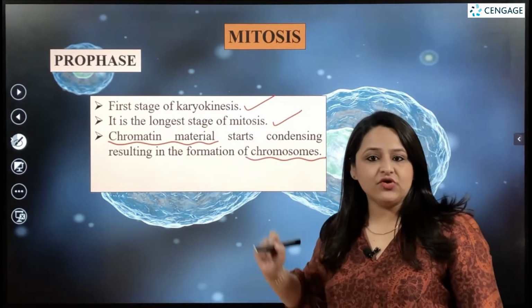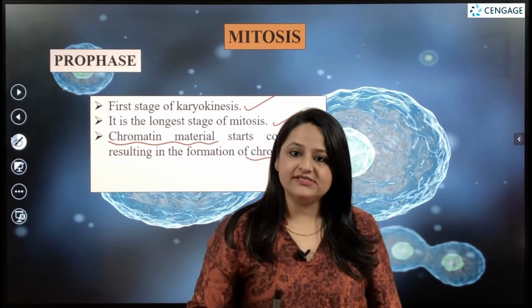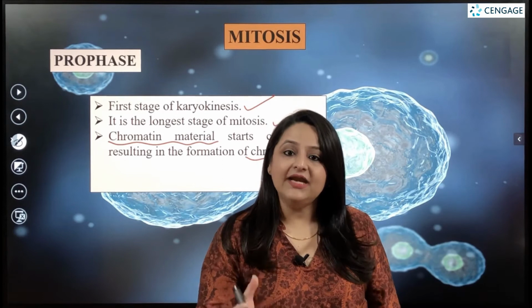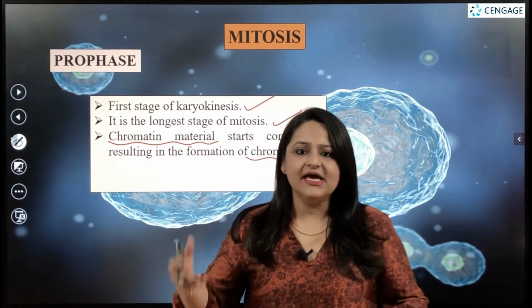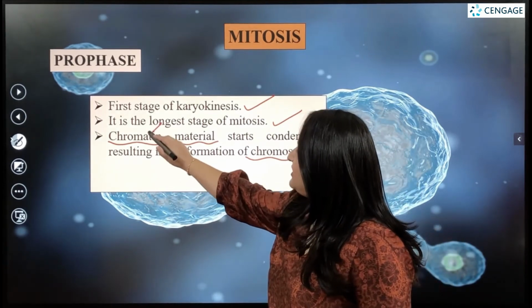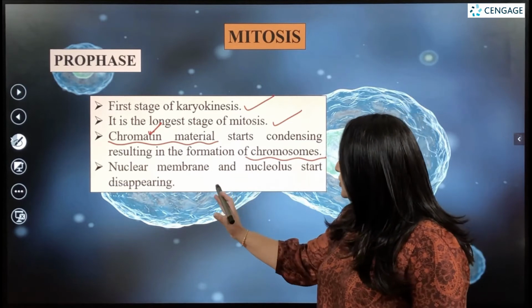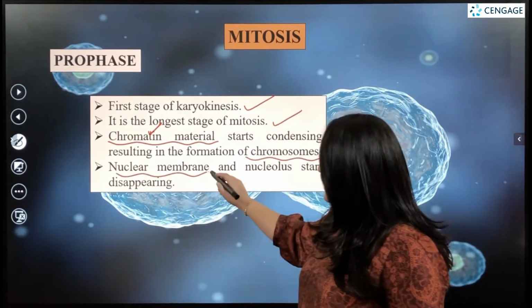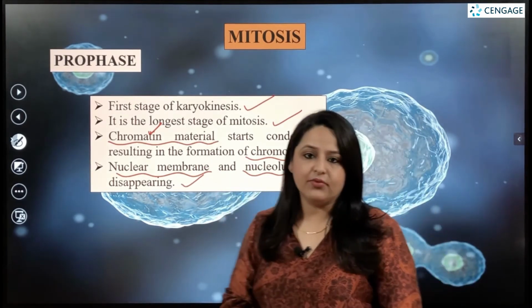The formation of chromosomes takes place in the prophase stage of mitosis, and before this the genetic material is present as loose threads in the form of the chromatin reticulum. The nuclear membrane as well as the nucleolus also start disappearing during the prophase.